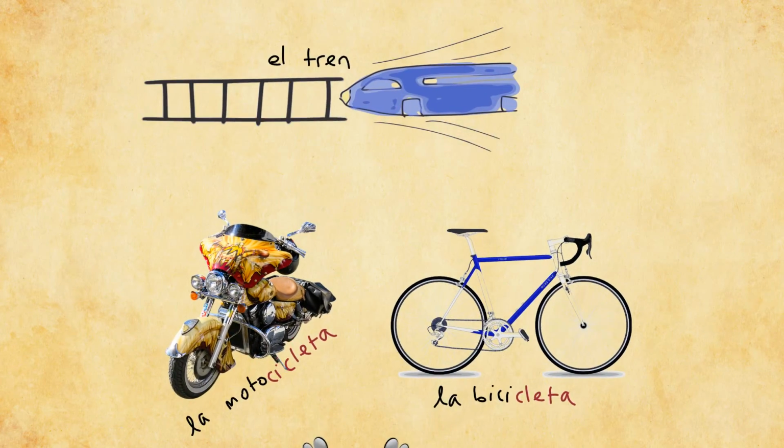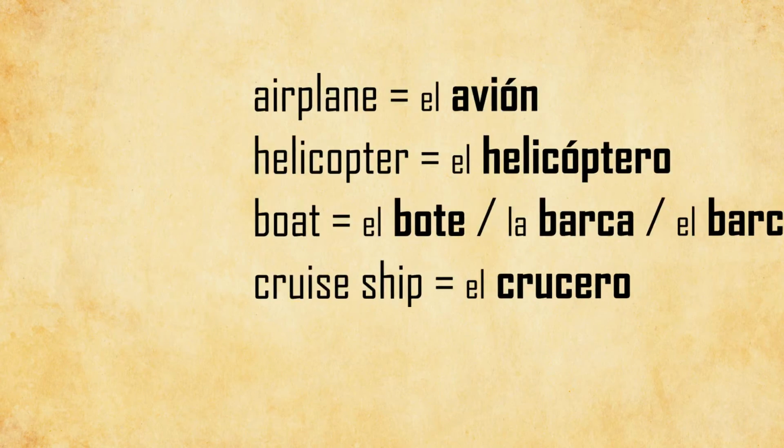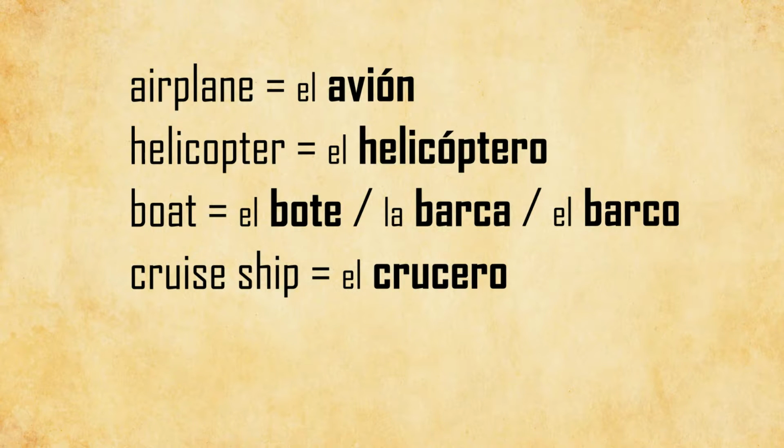So these were the most common ways of transporting yourself when you go on roads, but you can also travel through air or by the sea, and these are the words that you should be using for that type of transport. So the first one is an airplane, in Spanish, el avión. You can see that these two words are very different, but this word might be reminiscent of some other words in English, like aviator, aviation. So it has a connection to flying, so this one should be easy to remember, even though it is different.